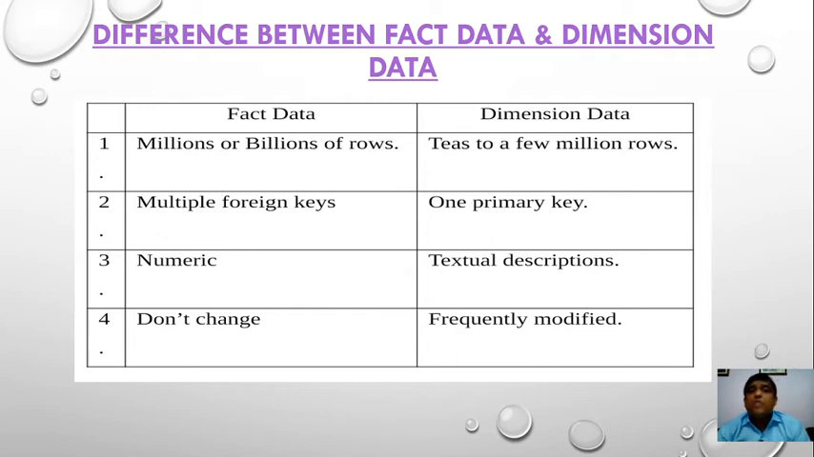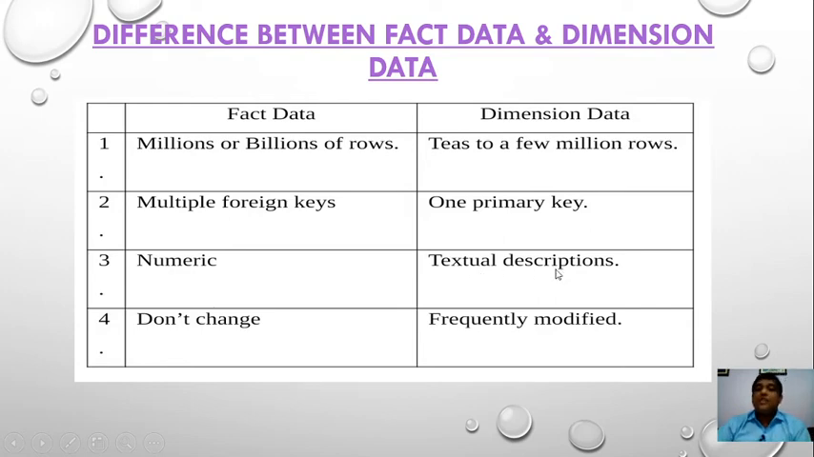Fact data has millions or billions of rows, but dimension data has a few million rows. In the case of fact data, we can use multiple foreign keys, but in the case of dimension data, we use one primary key. Fact data represents numeric data, but dimension data contains textual descriptions.